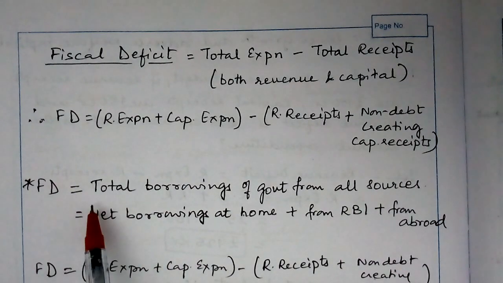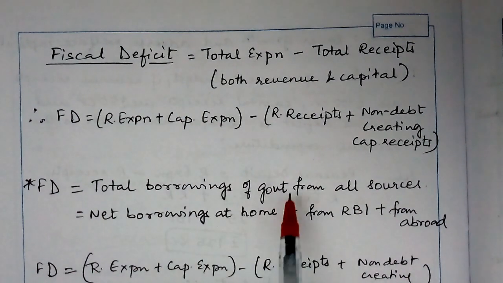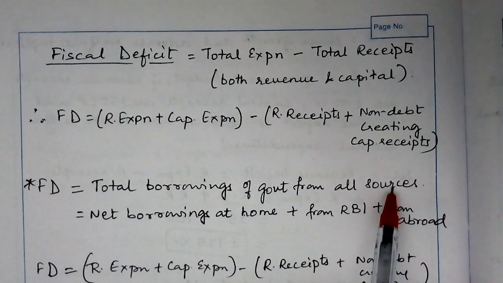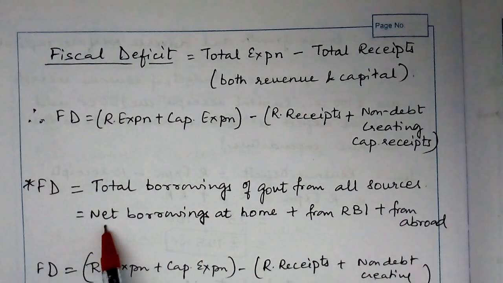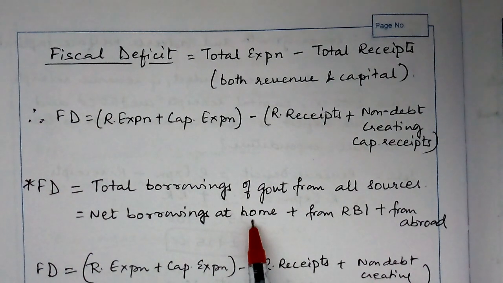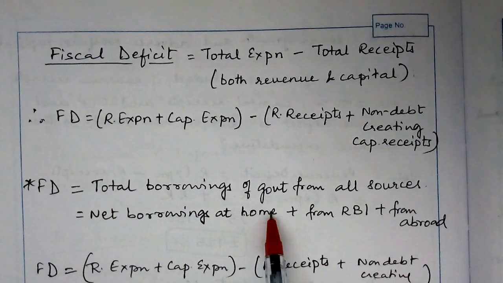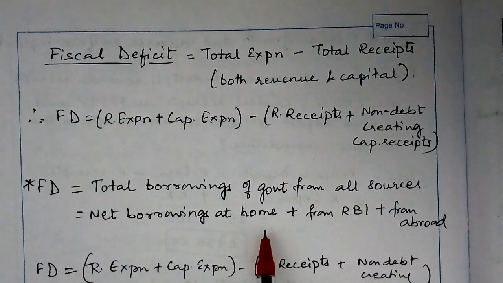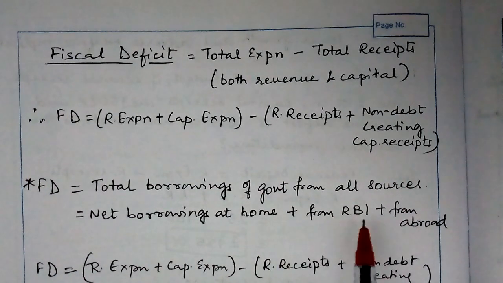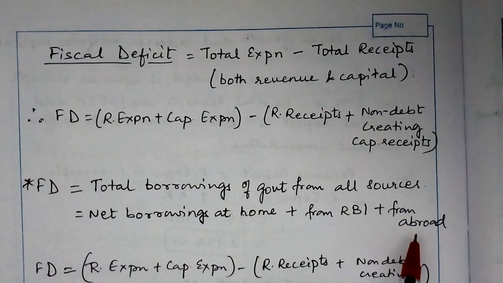Therefore, fiscal deficit will be equal to total borrowings of the government from all sources, which is equal to net borrowings at home. At home means that which the government is borrowing from the financial institutions within the country, from RBI and also from abroad.